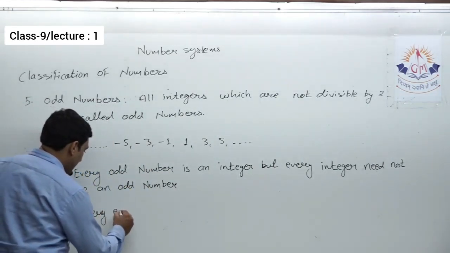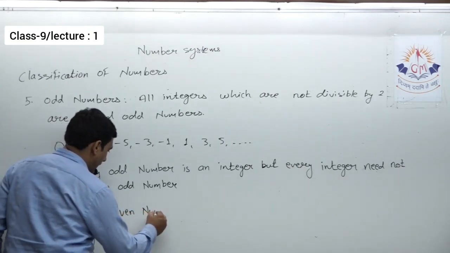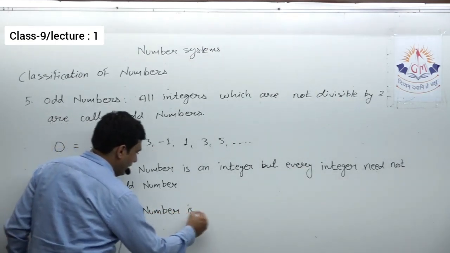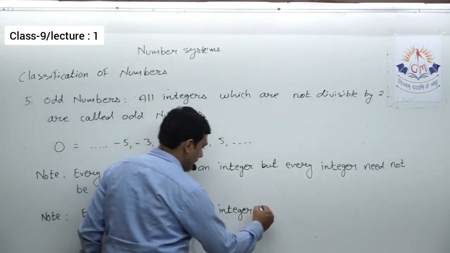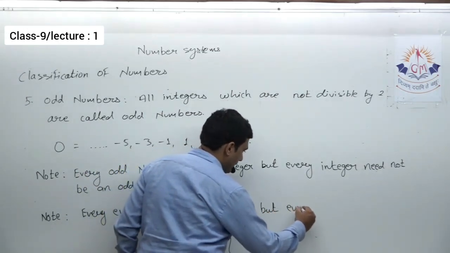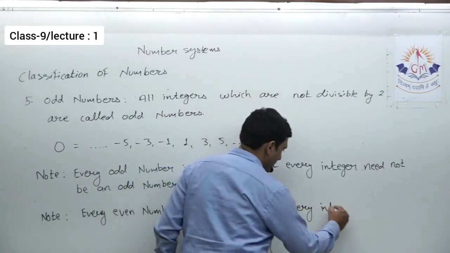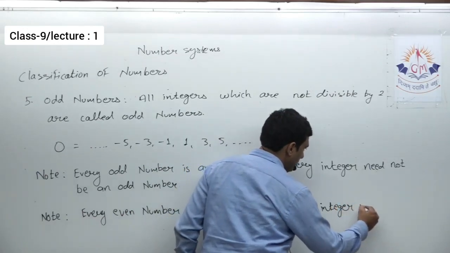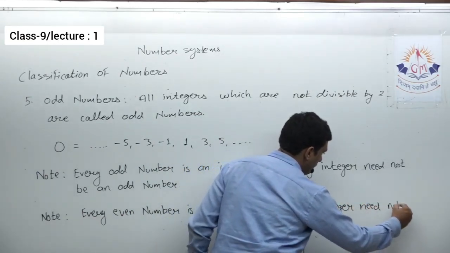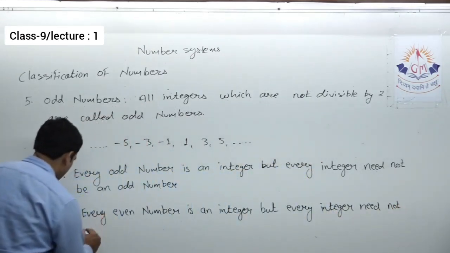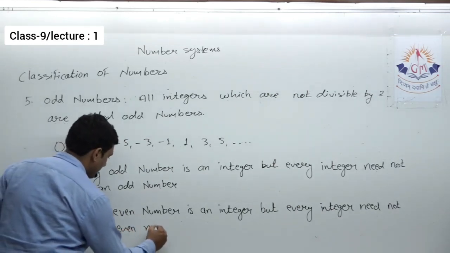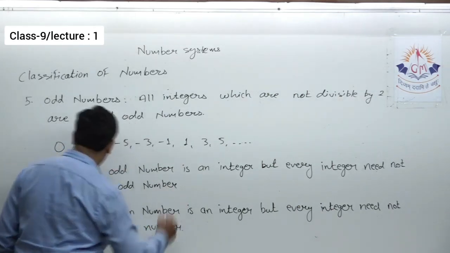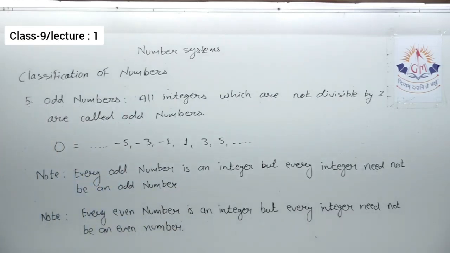So here every even number is an integer, but every integer need not be an even number. Okay, so please note it down. Then we'll see the next type of number, that is prime numbers.